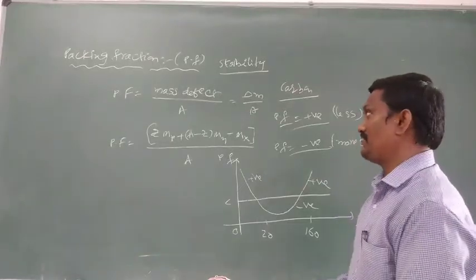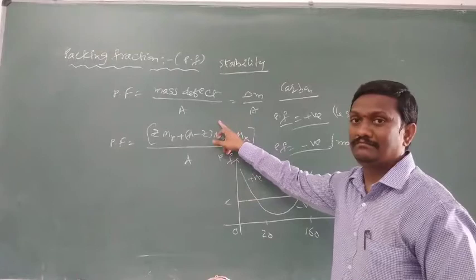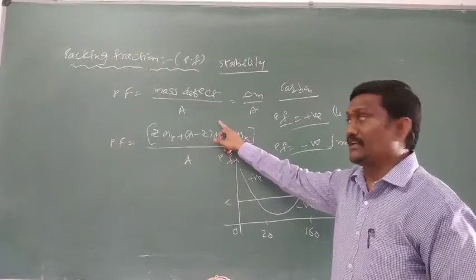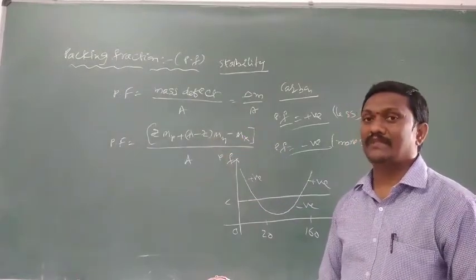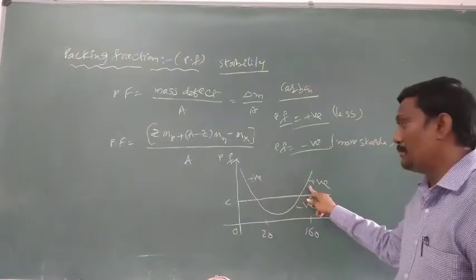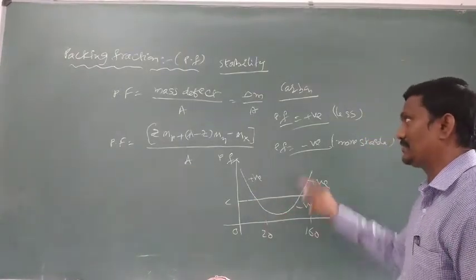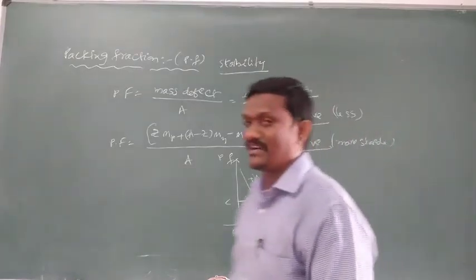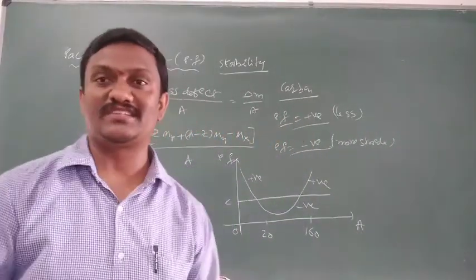So the packing fraction definition is mass defect per nucleon. That is called the packing fraction. And the conclusion: positive packing fraction means unstable, less stable. Negative packing fraction means more stable. So that is about the concept of packing fraction. So it is also an important concept.